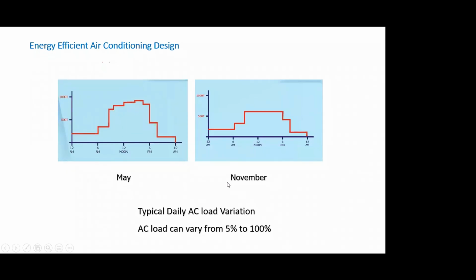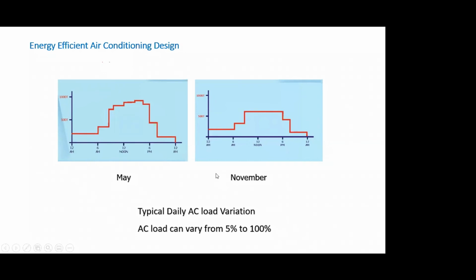Now, this is just an example of how, in a typical office, load can vary in a multi-tenanted building. Say in the month of May, the peak demand is about 1000 TR. It can start anything between 150 odd TR in the month of May, as the lowest. And maybe in November, it can be as low as even 100 tons. And during the day, as the occupancy rises and the ambient load changes, you can see a variation of load as high as from say 1000 tons to about say 150 tons. And maybe in winter, it may be say 100 tons to about say 600 odd tons.